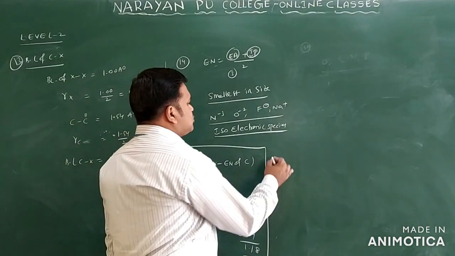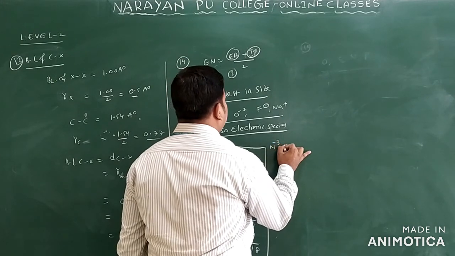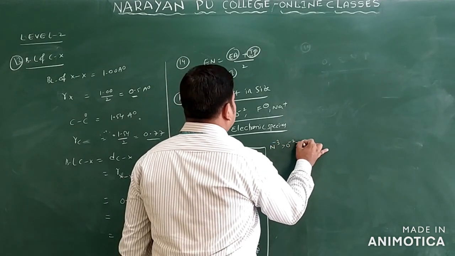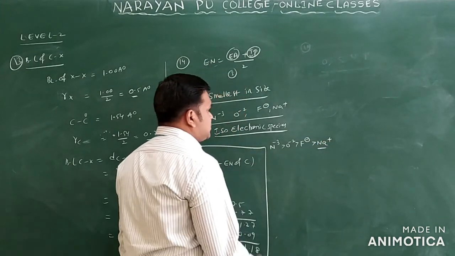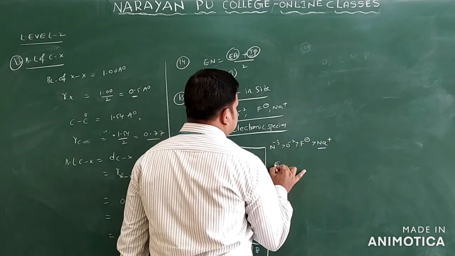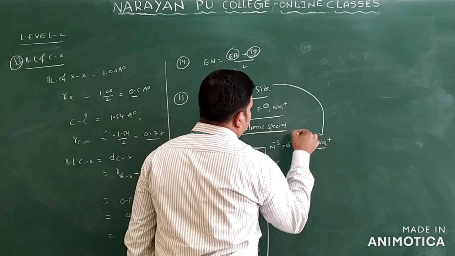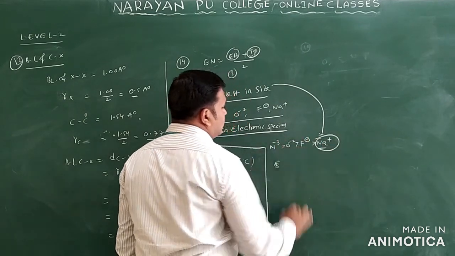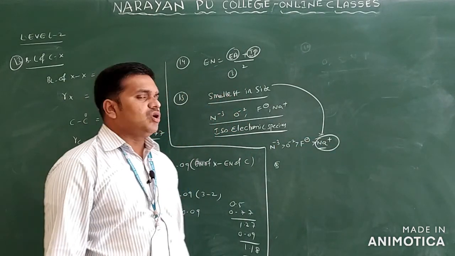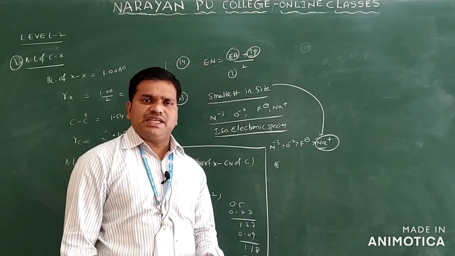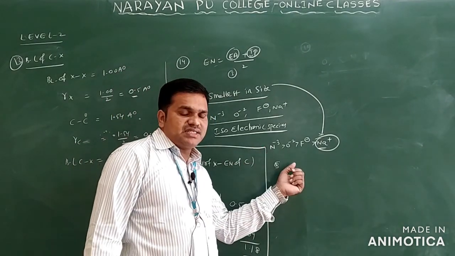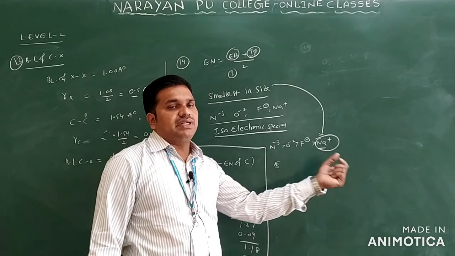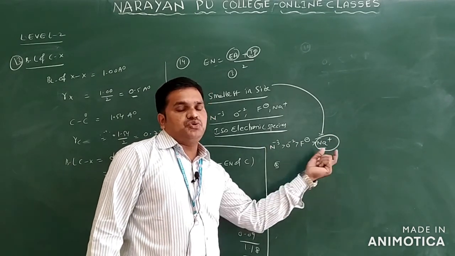Generally, in isoelectronic species the size decreases with increasing atomic number. So we will write N minus 3 greater than O minus 2 greater than F minus greater than Na plus. Which one has the smallest size? Na plus. Otherwise you can say the more the negative charge, the more the size. As negative charge increases, size increases. Here minus 3, minus 2, minus 1. Which one has the largest size? N minus 3.